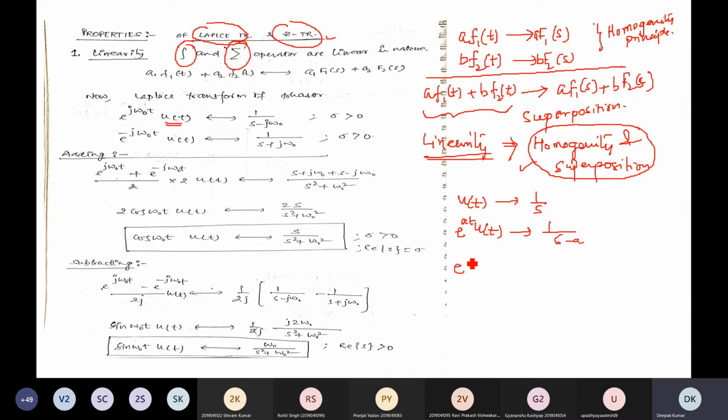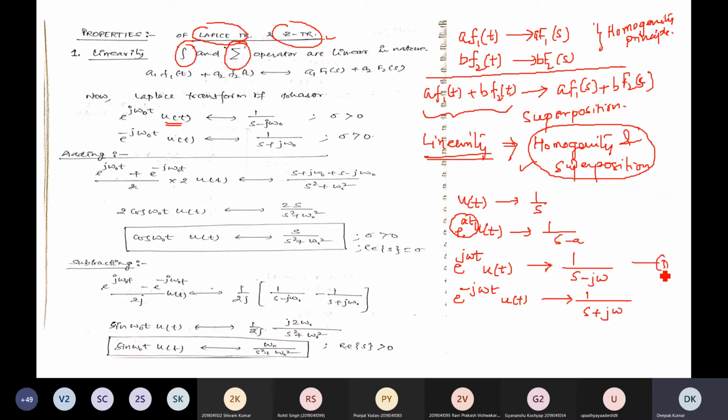If you multiply with another phasor, e to the power j omega t and u of t, what will be the Laplace transform of this term? 1 by s minus j omega. If you multiply with e to the power minus j omega t u of t, the Laplace transform will be 1 by s plus j omega.